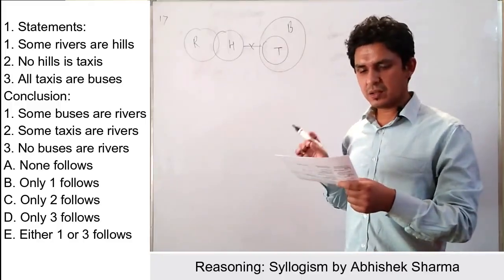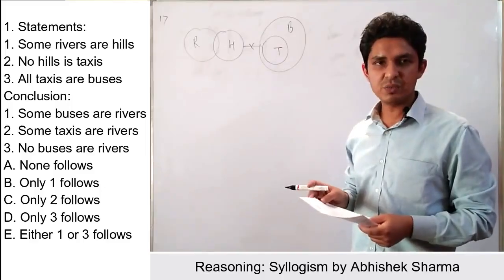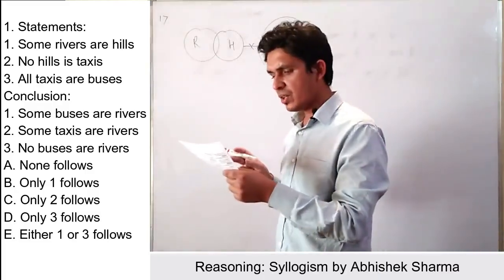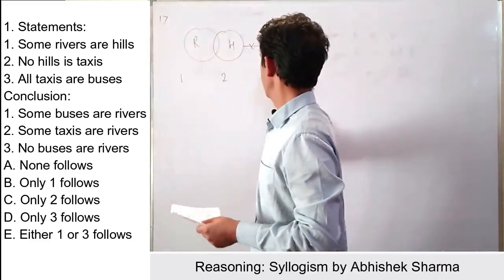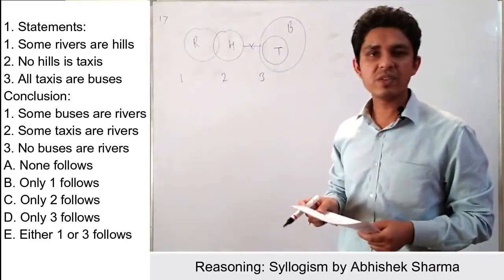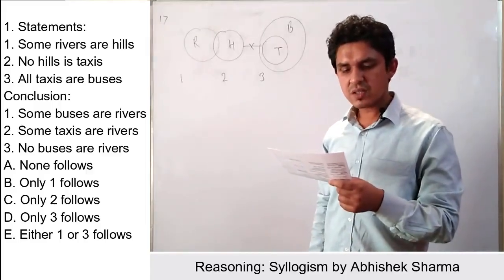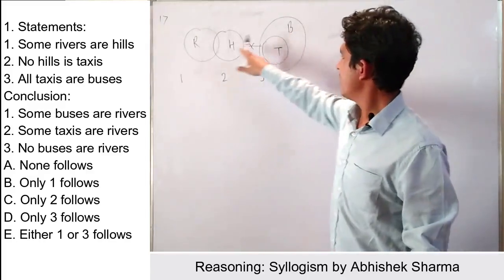So we were given the three statements and we have made the arrangement. Now the second part, conclusions. How many conclusions are given? We are given three conclusions. So first, second and third. Let us check whichever is true and whichever is false. Okay, our first conclusion is some buses are rivers. So buses is here and river is here.